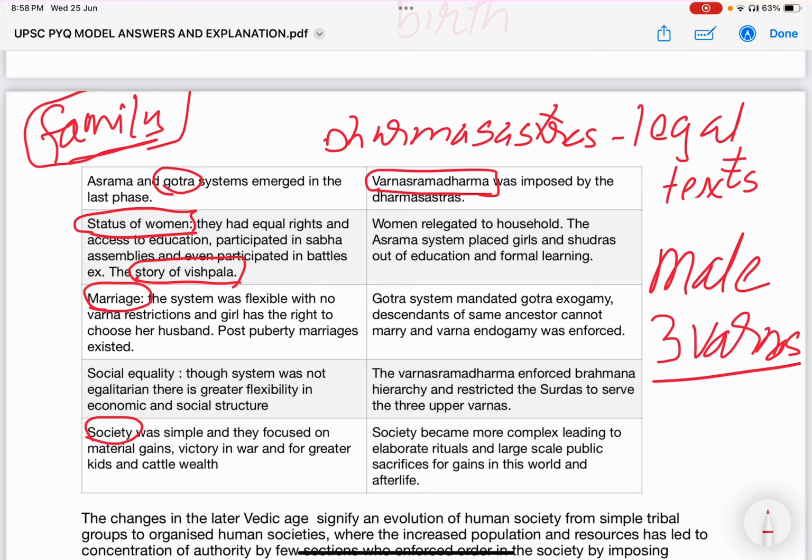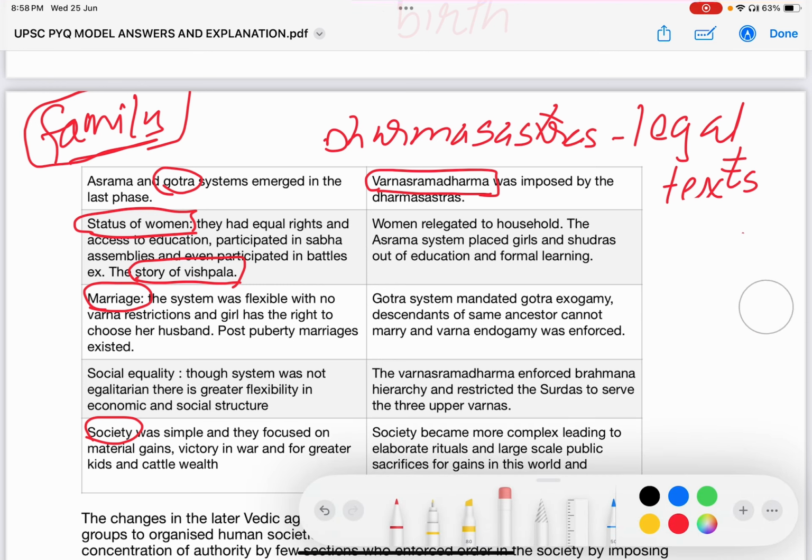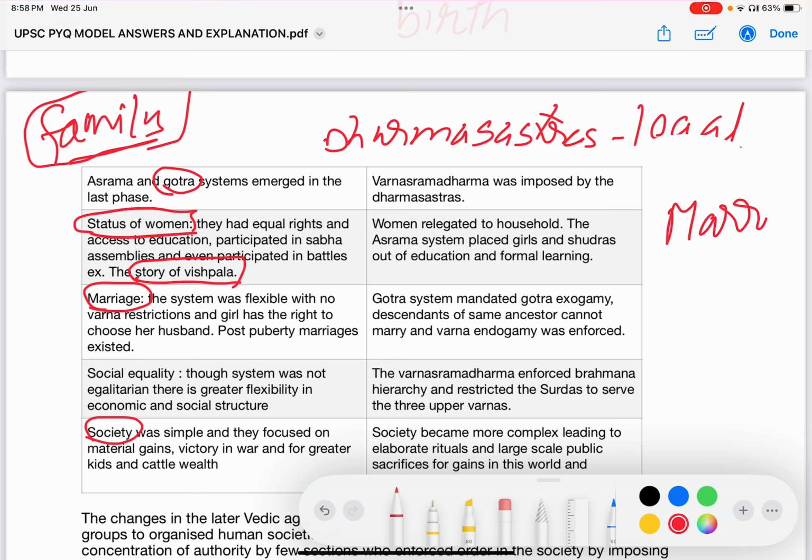Even the girls had the right to choose her husband, have the freedom to exercise her right. Whereas by the later Vedic period, severe restrictions emerged, particularly with respect to marriage, which became very rigid through two systems.